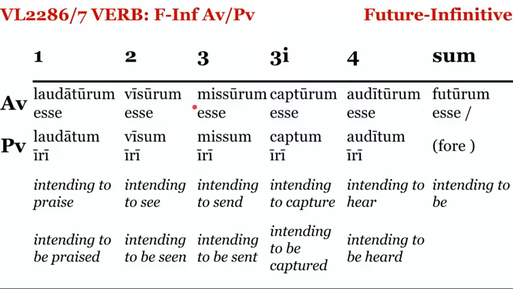Now, the passive is a fun one. We have the perfect participle passive that's being used, but instead of esse, you're using iri, which is great, to be going to be praised, or intending or going to be seen, or going to be sent. This is that concept in English that we have of going. Here it is in Latin to indicate a future infinitive aspect.